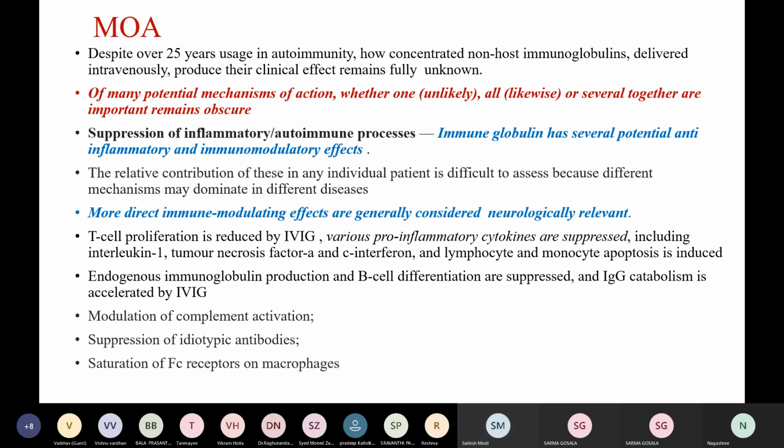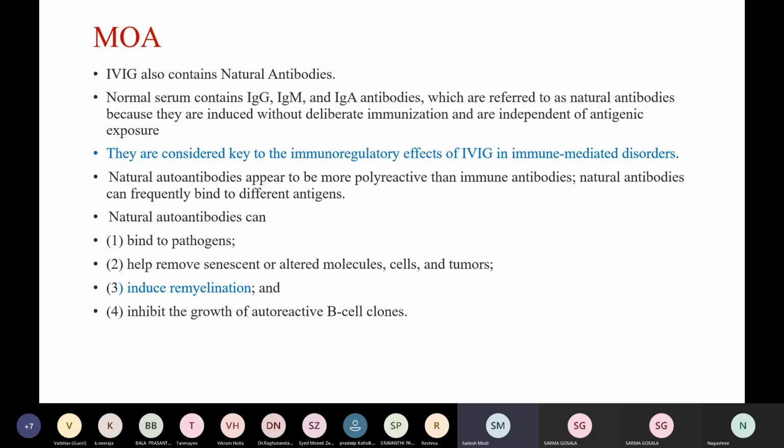IVIG reduces T cell proliferation, various pro-inflammatory cytokines are suppressed, and lymphocyte and monocyte apoptosis is induced. Endogenous immunoglobulin production and B cell differentiation are suppressed, and IgG catabolism is accelerated by IVIG. IVIG also seems to have a role in modulation of complement activation, suppression of idiotypic antibodies, and saturation of Fc receptors on macrophages. IVIG contains natural antibodies.